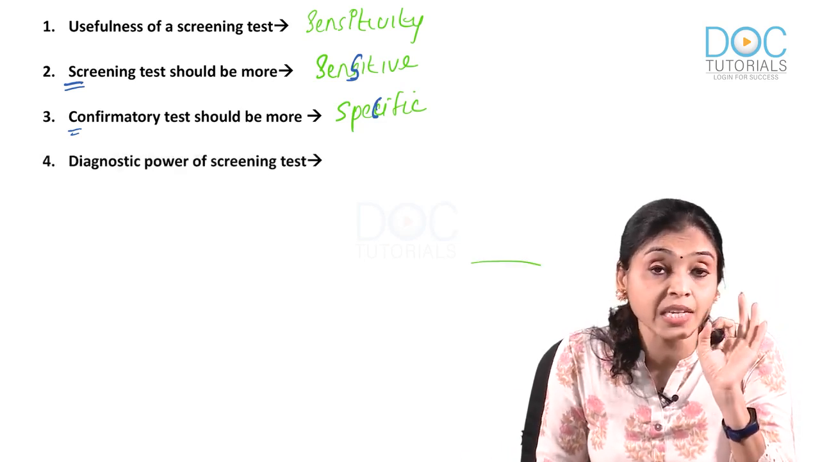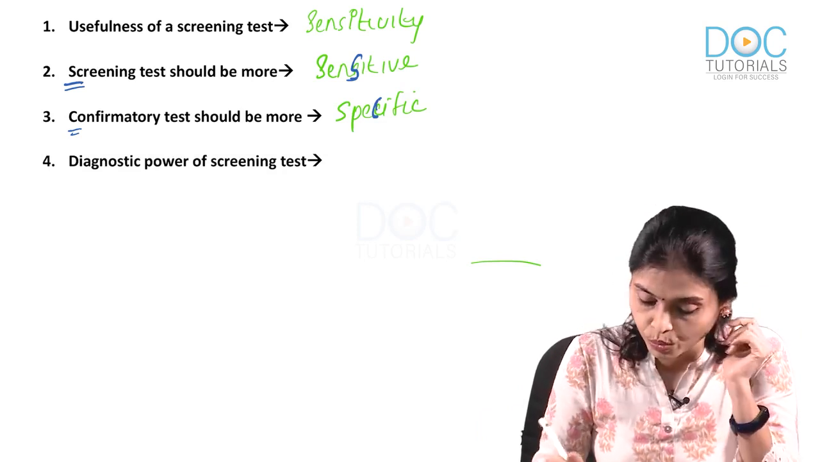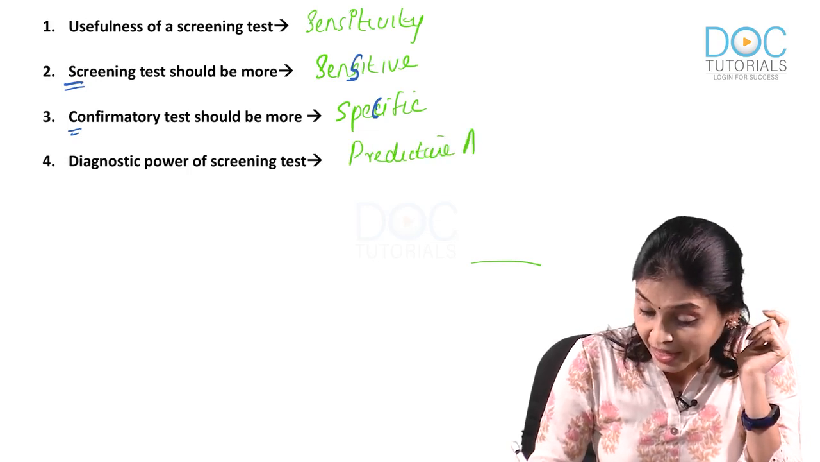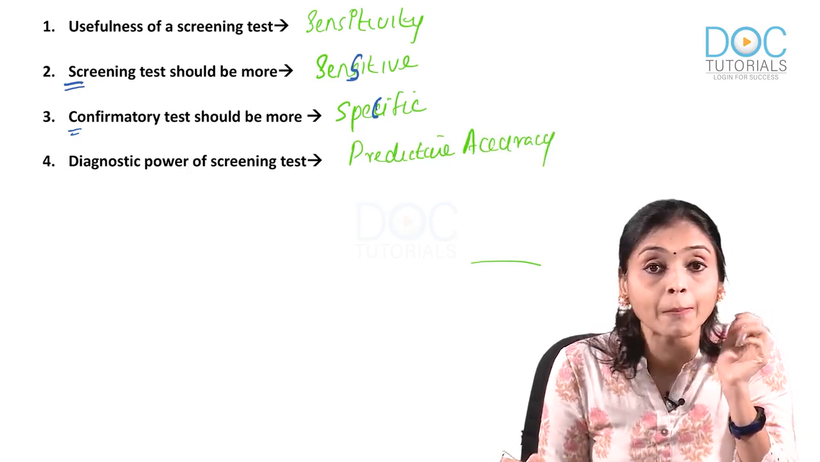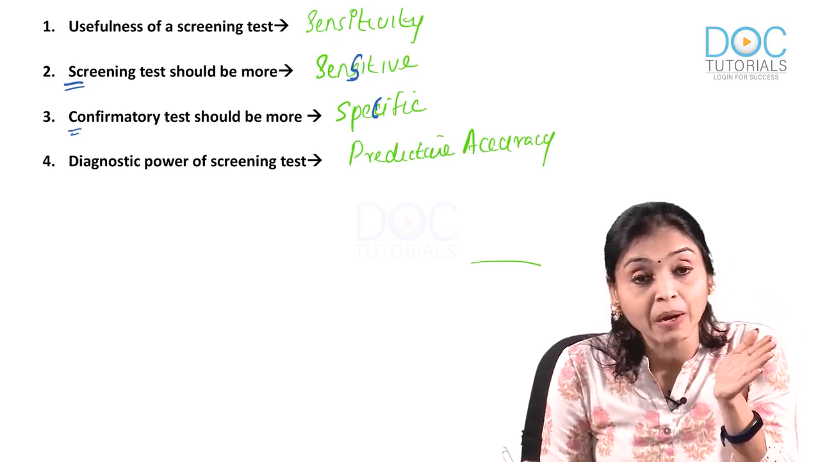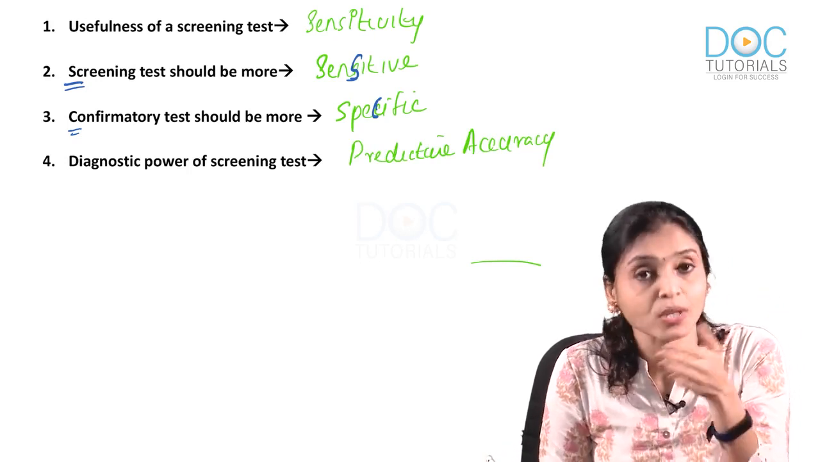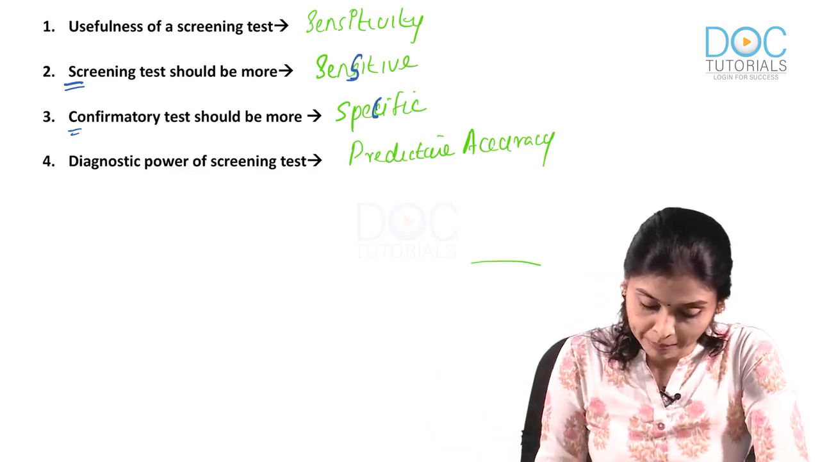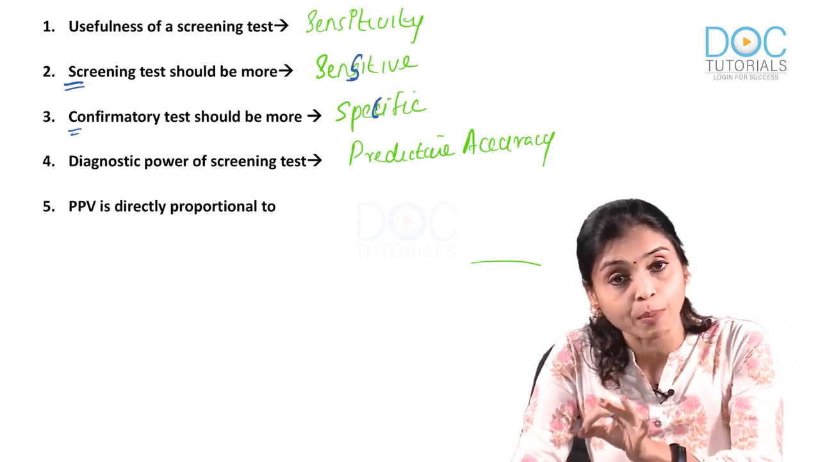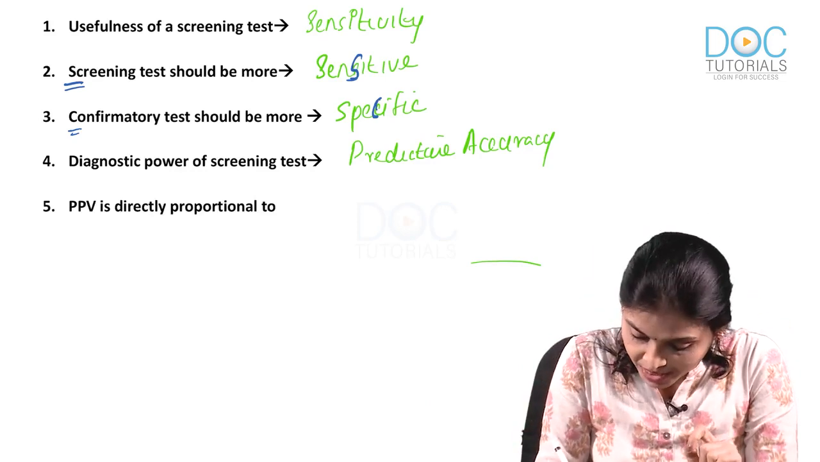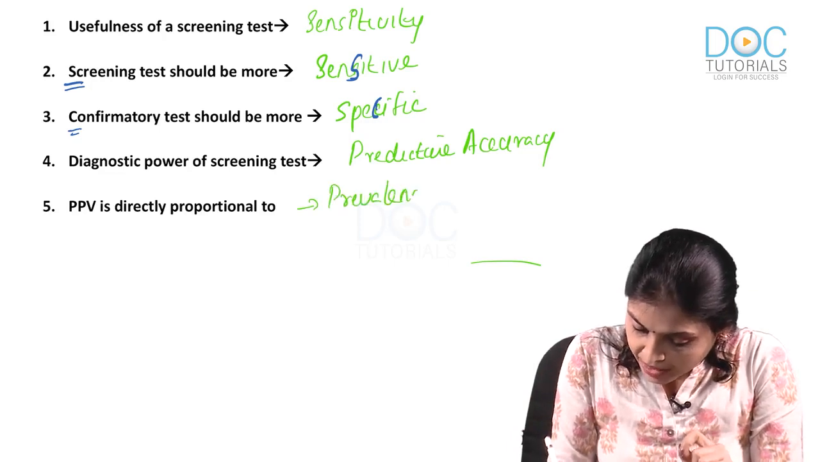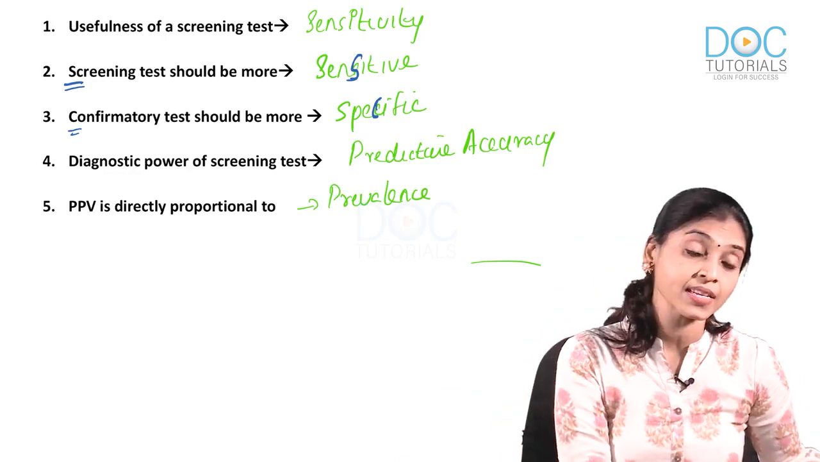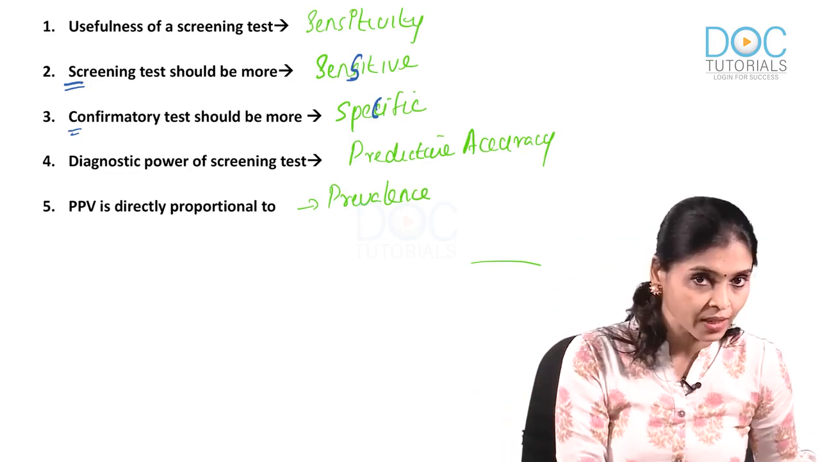Diagnostic power of a screening test is given by, another frequent MCQ, predictive accuracy. Predictive accuracy means predictive value. So, diagnostic power of a positive screening test is given by positive predictive value. Diagnostic power of a negative screening test is given by negative predictive value. Positive predictive value is directly proportional to the prevalence of the disease. As the prevalence increases, positive predictive value increases. As prevalence decreases in an area, positive predictive value will also decrease.